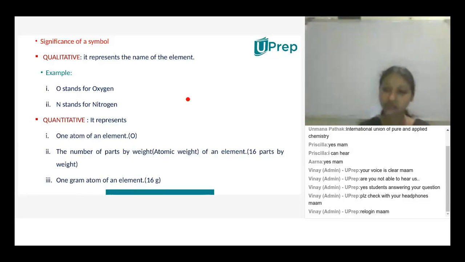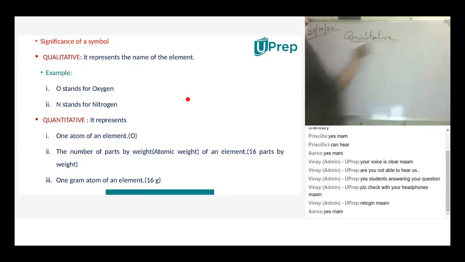If I'm perfect with the symbols, definitely I'll go with the formula using symbols. So when I write carbon dioxide, by seeing the symbols we know that carbon is present in it and oxygen is present in it. Am I right? For example, O stands for oxygen. By seeing the symbol itself, there's no need to go for the spelling, so we'll get an idea about it. If I write N, definitely in your mind, nitrogen.